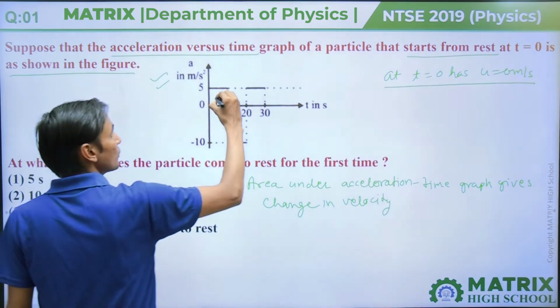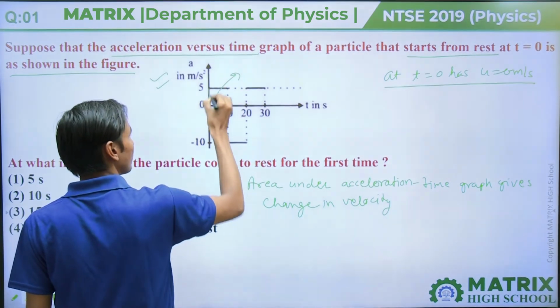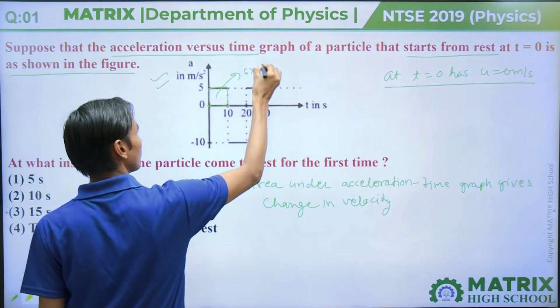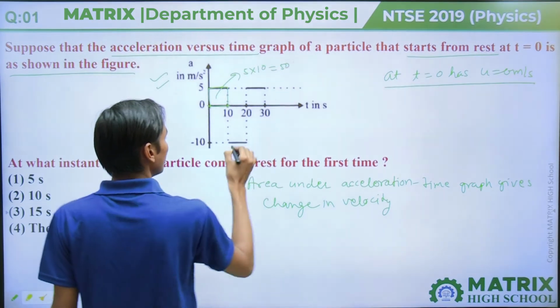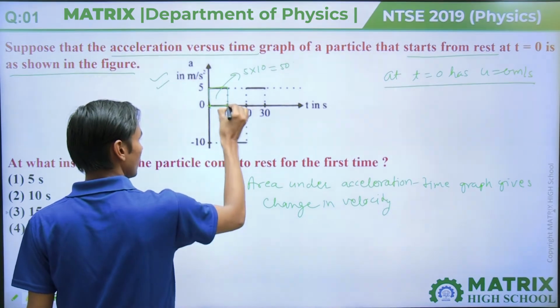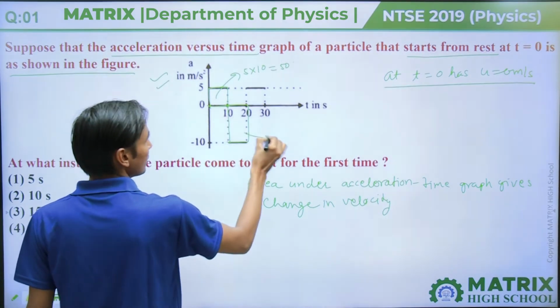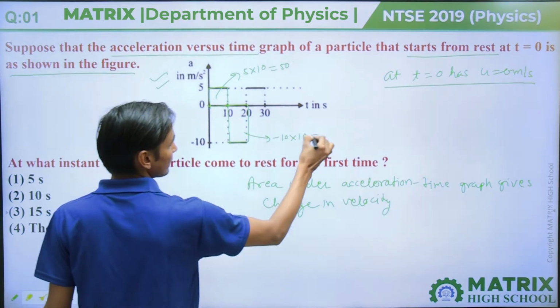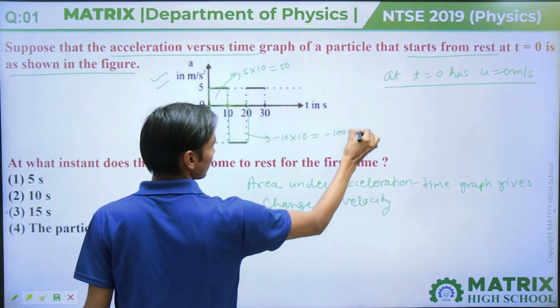As we know, the total area of the upward graph comes 5 into 10 equal to 50, and the area of this graph comes minus 10 into 10, which contains minus 100 meter per second.